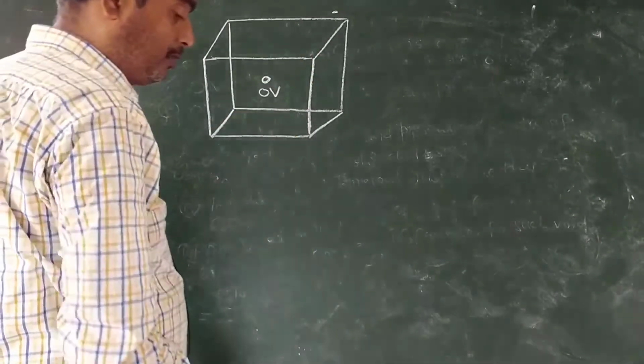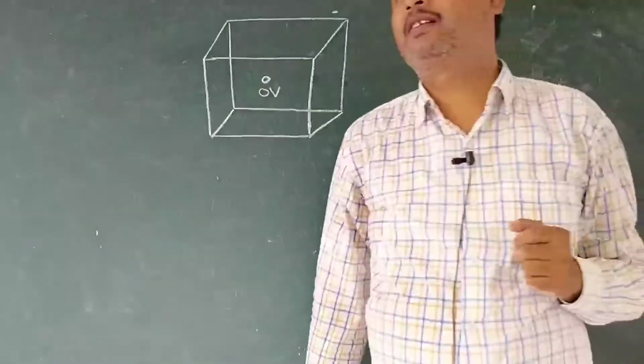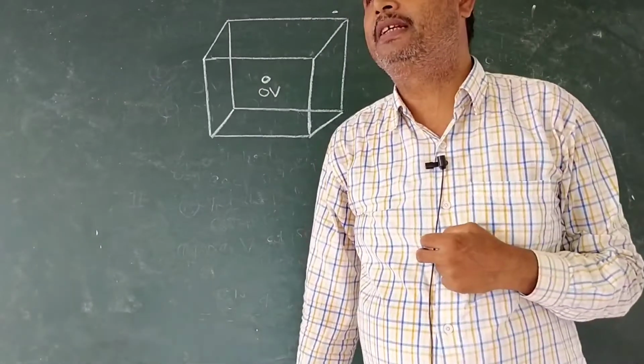There are 12 sides in the cube. The octahedral void present at the middle of each side.